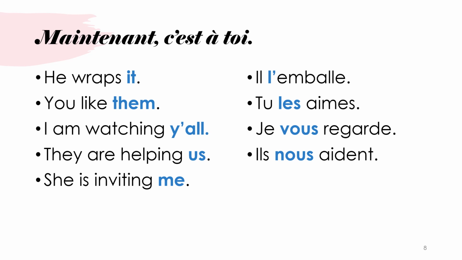She is inviting me. Well, me's easy because it's just me. Inviting, inviter, with an M apostrophe. Elle m'invite. Okay, mesdames, messieurs. So, if you practice that, you might have a basic understanding of how to use these PCD in simple sentences. Your assignment for today that goes along with this is going to help you master making sure you know how to use these PCD correctly in the right spot and remembering to conjugate your verbs correctly.